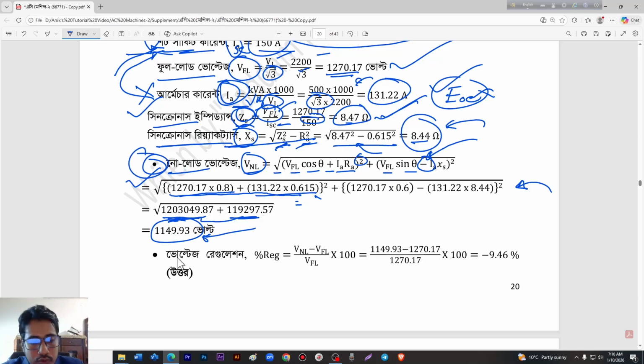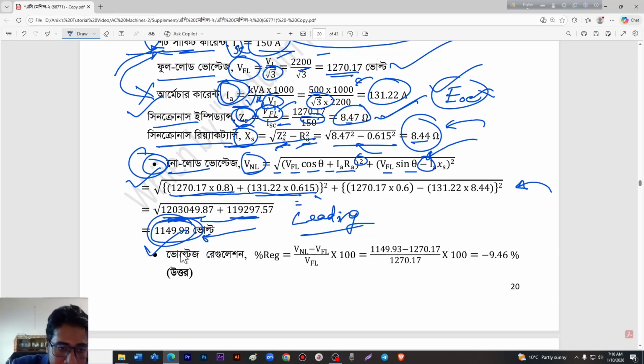No load voltage will be less than full load voltage because it is a leading power factor. We know that in the leading power factor, no load voltage is obviously less than full load voltage.